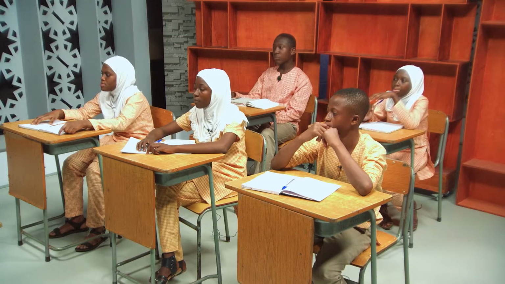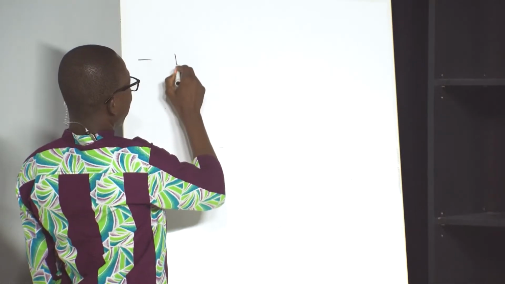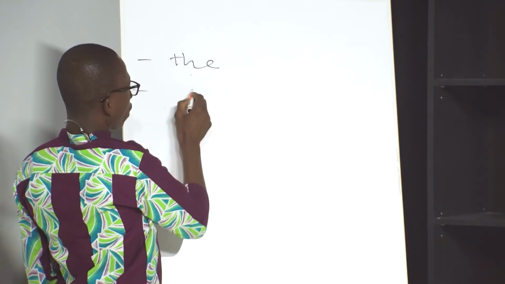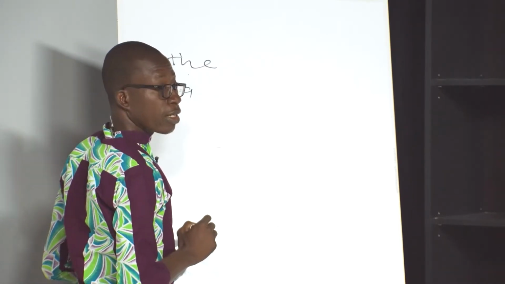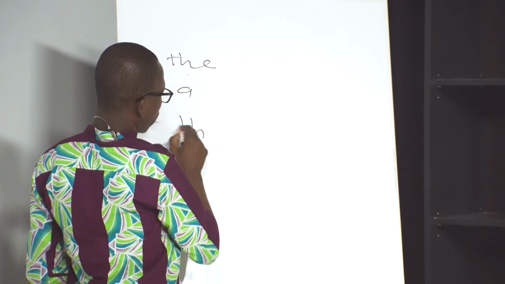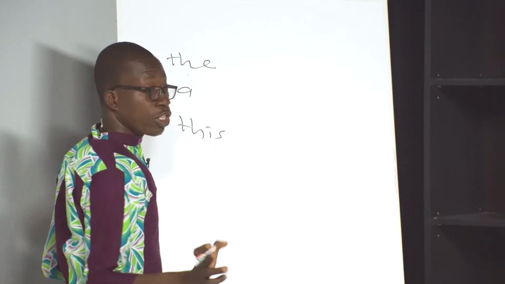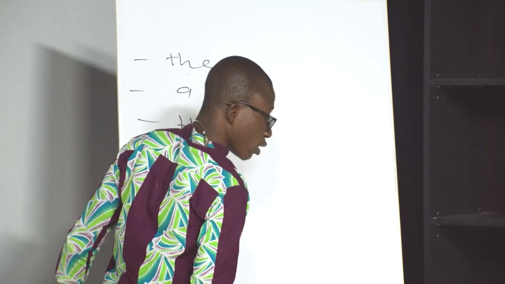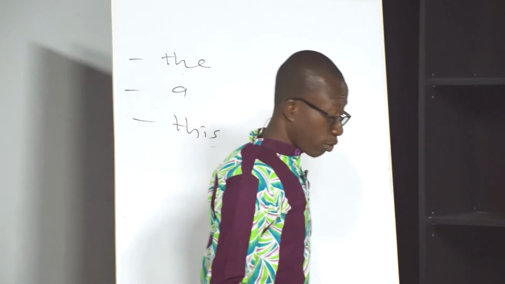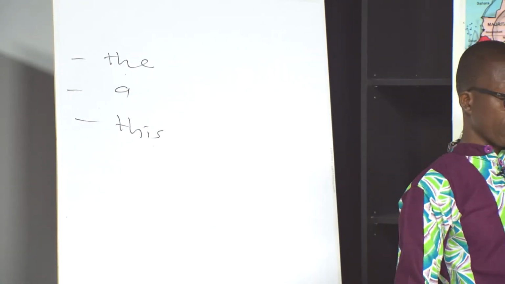When we talk of articles or determiners, which I'm sure you have an idea of, example like the, this, depending on how it is used, even the instances pronouns are used as determiners.